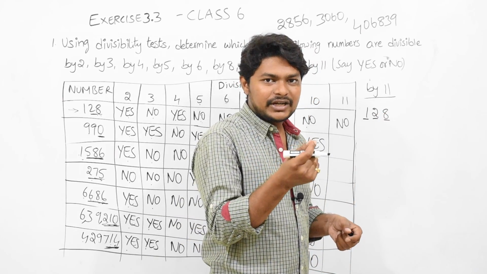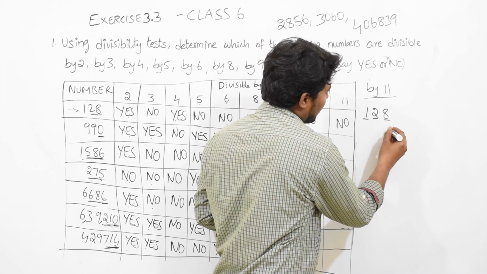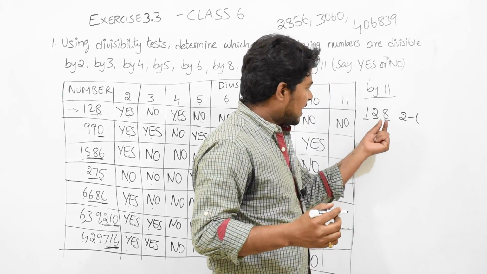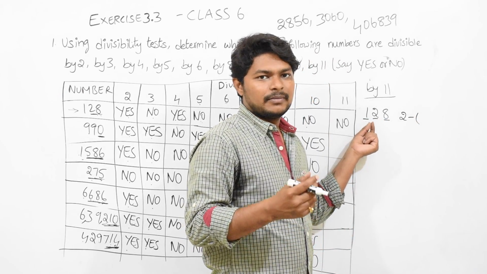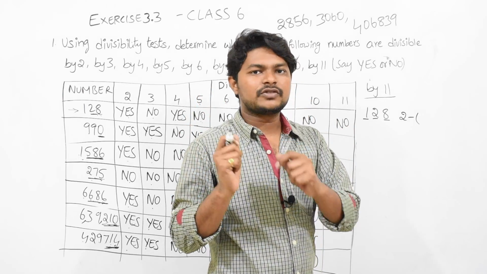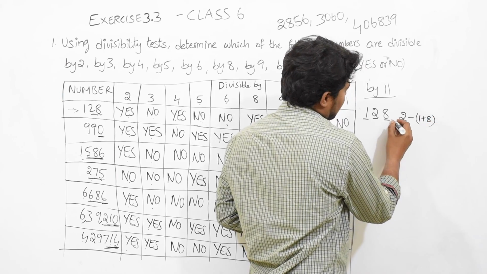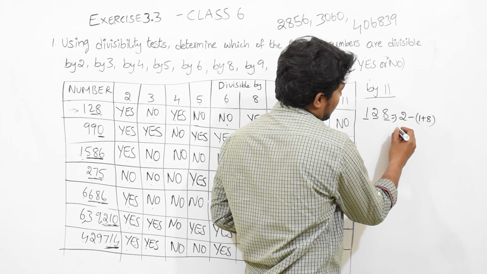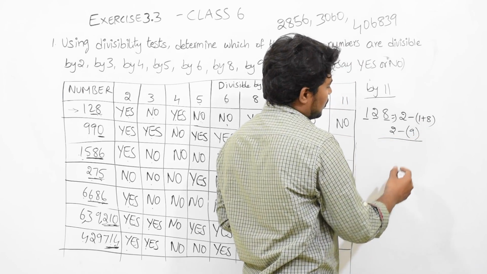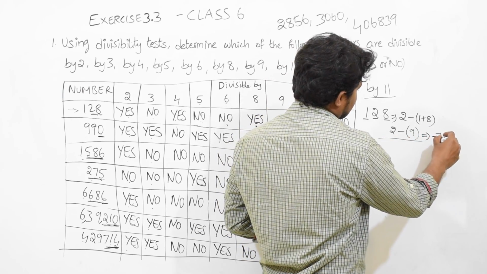Now we need to check what the even digits are. The even digit is only 2, minus the sum of odd digits. That means the sum of even digits minus the sum of odd digits we need to calculate. The odd digits are 1 plus 8, which is 9. So 2 minus 9 will be minus 7.